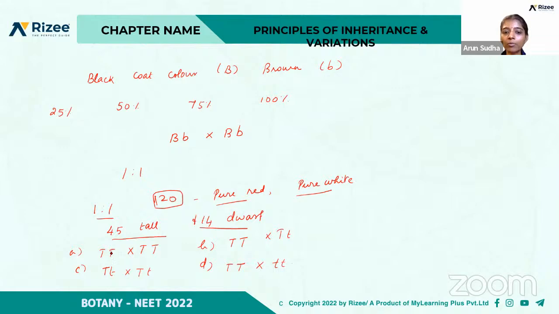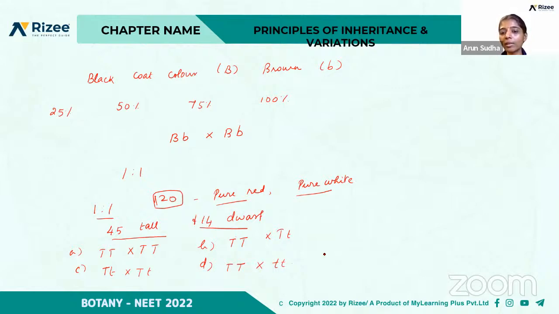So you analyze, if you take the first thing, all will be tall. If there is a cross between these two, there will be no formation of dwarf, right? So if you take this, here also what will happen? Only either homozygous tall or the heterozygous tall will happen. There will be no formation of the dwarf. They cannot be produced.